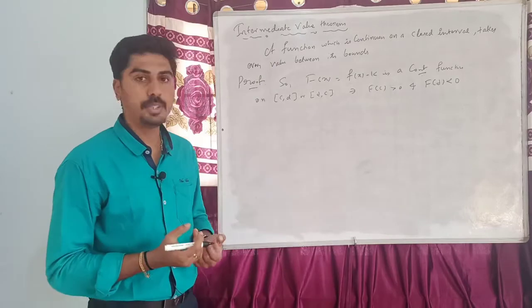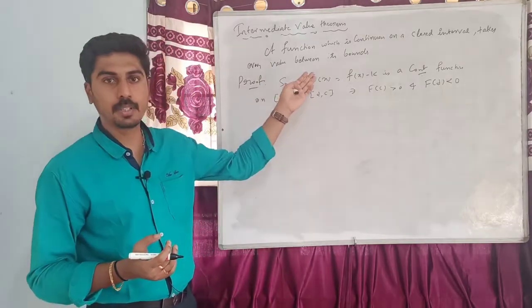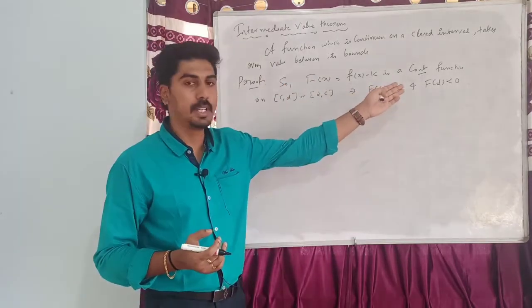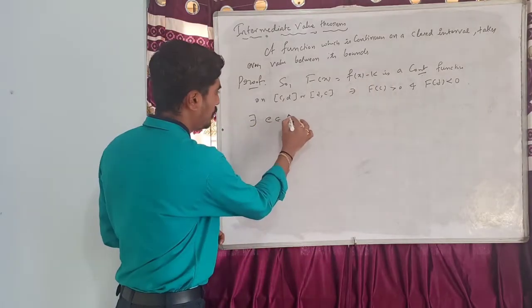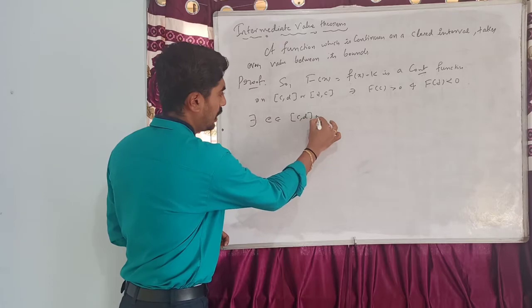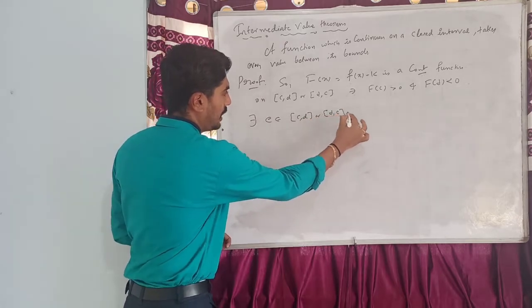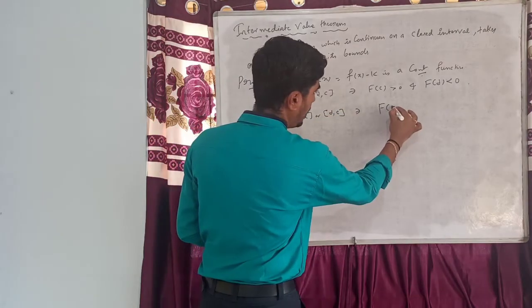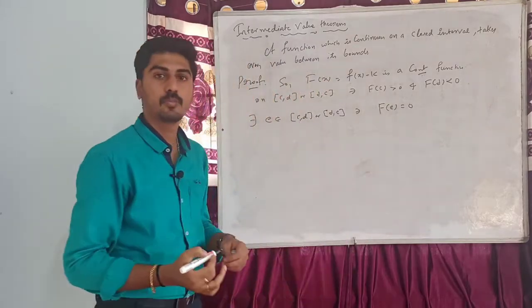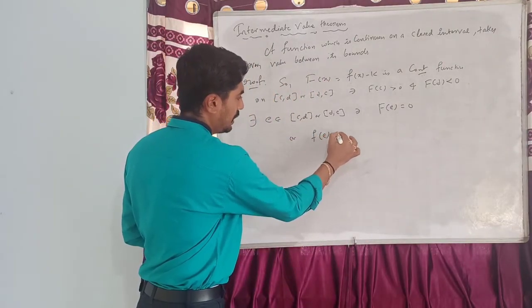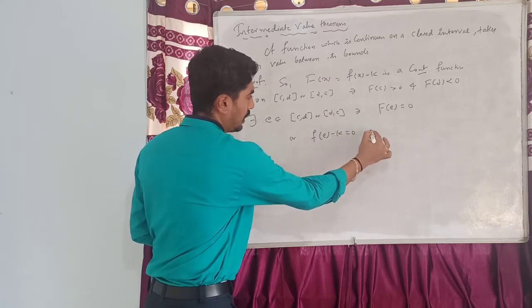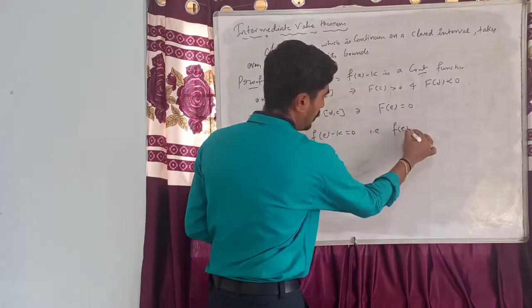So by the known theorem, since F is a continuous function and F(c) and F(d) have opposite signs, there exists e belonging to [c, d] or [d, c] such that F(e) is equal to 0, or f(e) minus k equal to 0, that is f(e) equal to k.